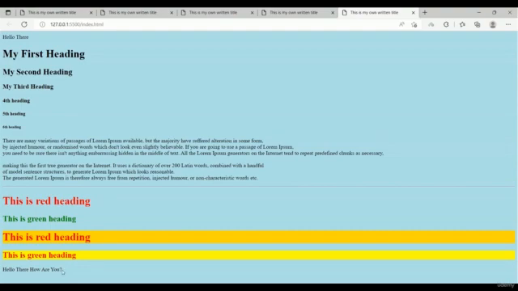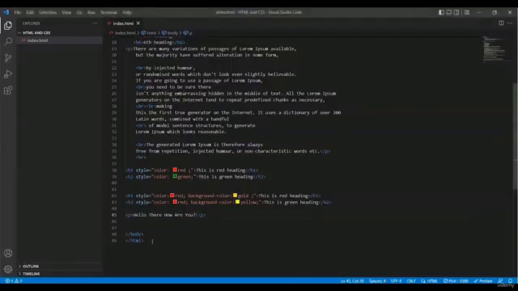This is just a small size of text, but I don't want to keep this text size smaller. Do you know why these things are smaller? Because we apply the paragraph tag. I want to increase the text size, and that's why you have to apply a style inside the paragraph tag.